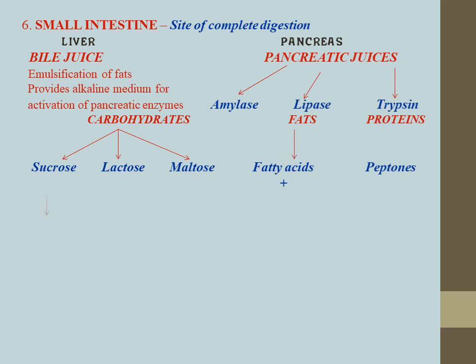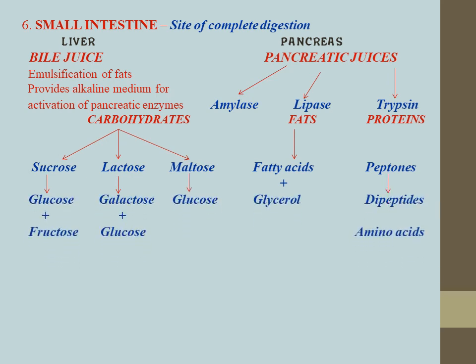Now, sucrose is converted into glucose and fructose. Lactose is converted into galactose and glucose, and maltose is converted into glucose.